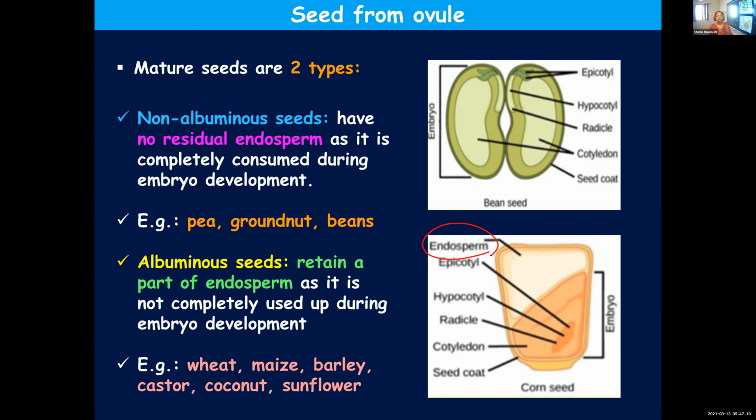On the other hand, we have seeds where endosperm is not completely used up. Definitely, it had been used for the development of the embryo, but some will be left behind. Such seeds where residual endosperm is present, you call albuminous seeds. Example, maize, barley, wheat, castor, coconut, sunflower, etc.